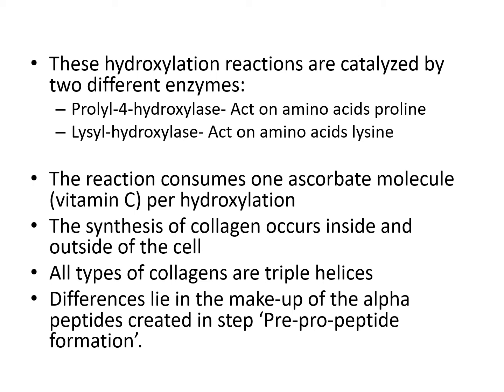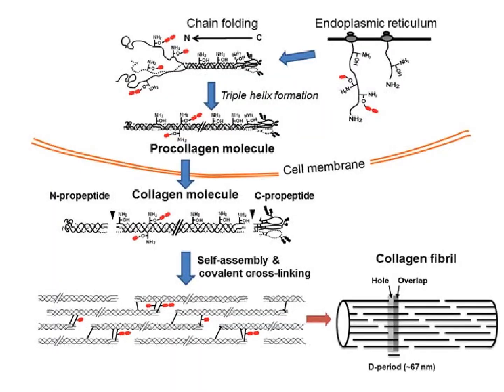The synthesis of collagen occurs inside and outside of the cell. All types of collagens are triple helix. The type differences lie in the makeup of the alpha peptides created in the pre-pro-peptide formation step. This is the overall mechanism of how mature collagen is synthesized, involving steps inside the cell and outside the cell.